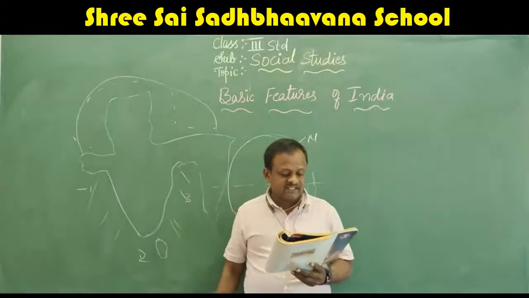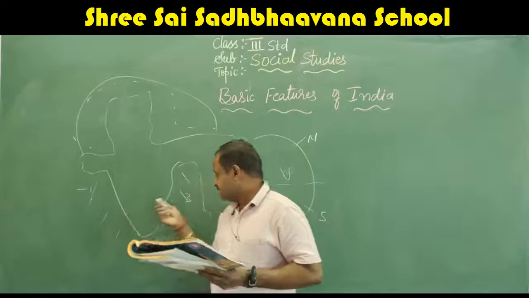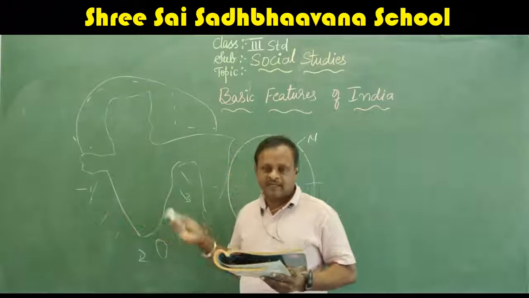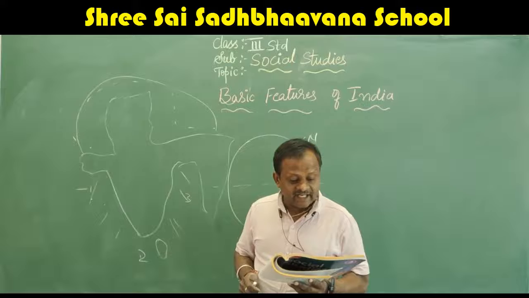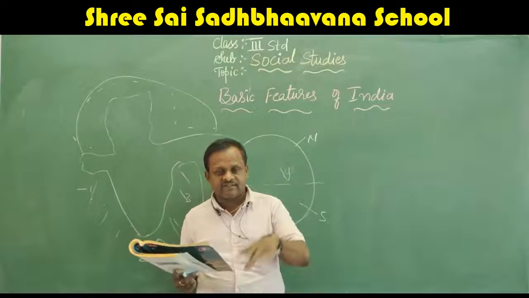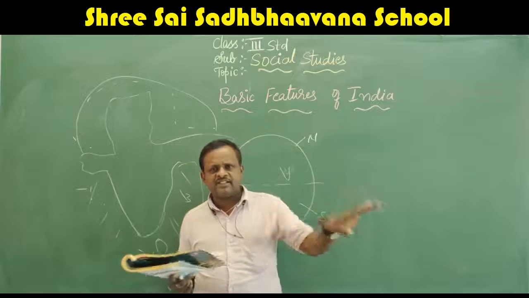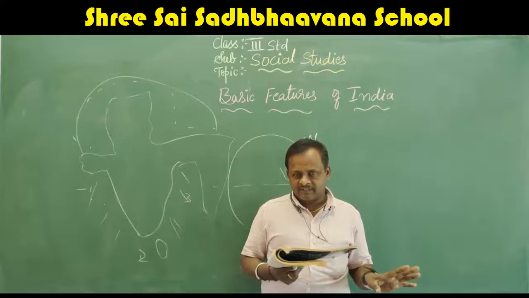India has a group of islands on the eastern and western side of the mainland. What is an island? They have given here: an island is a piece of land surrounded by water on all sides.